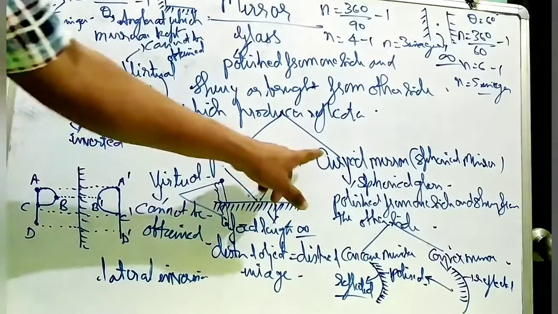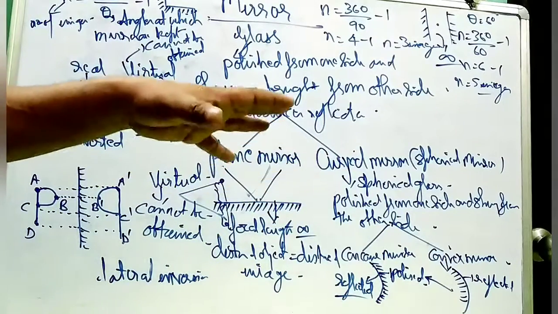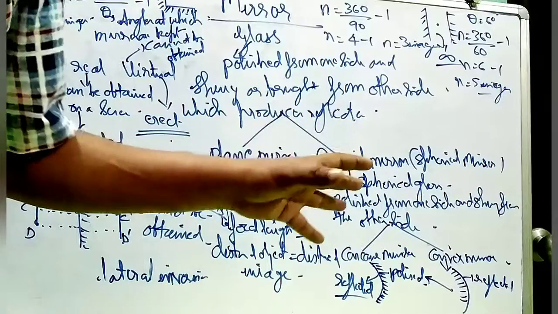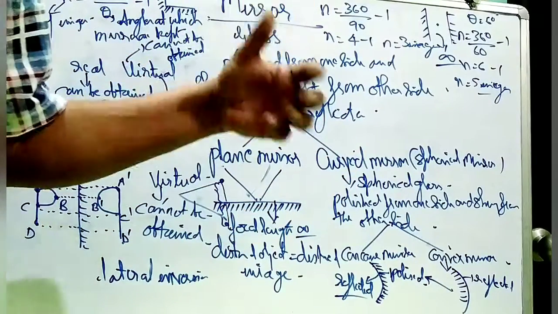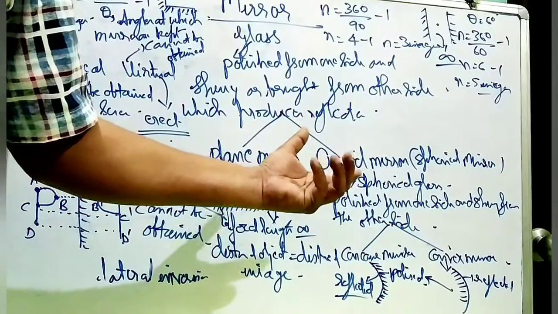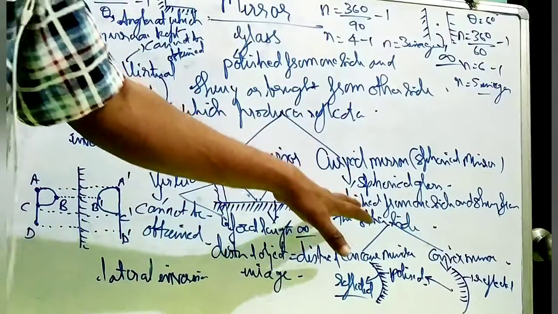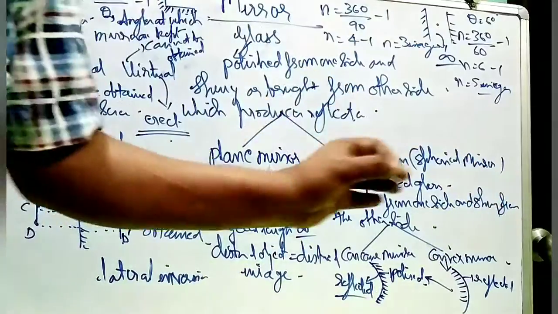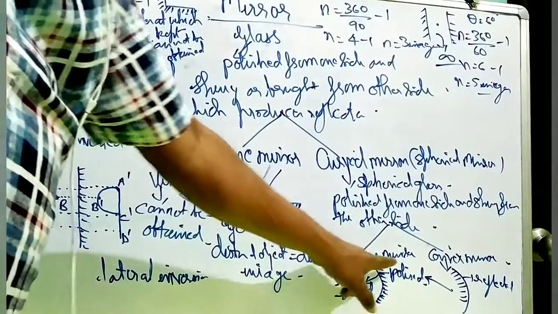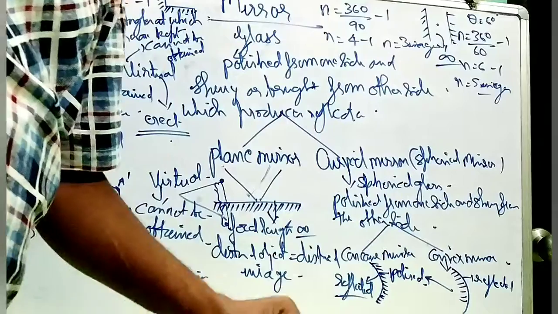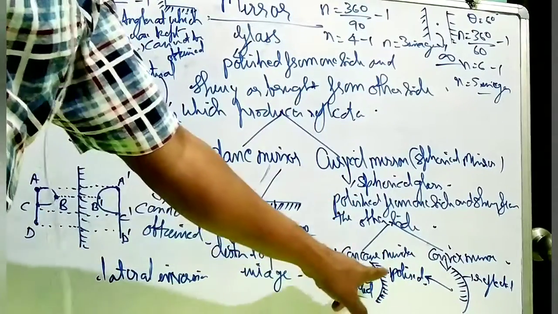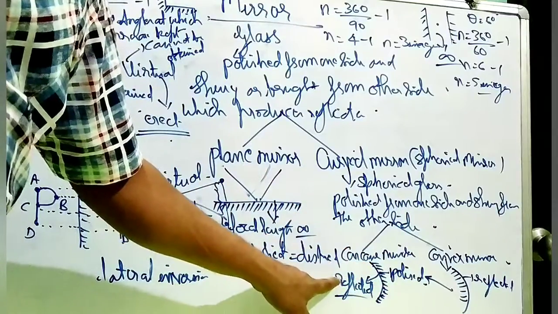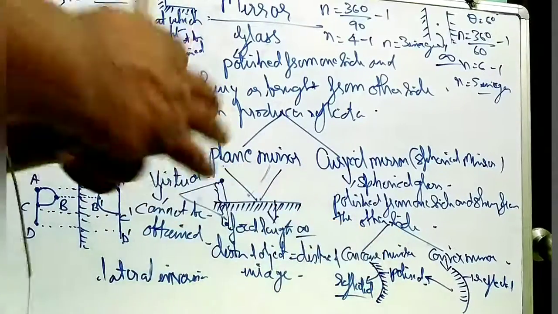First of all, we will discuss once again the curved mirror. For the curved mirror we want a spherical glass, a spherical glass which has been polished from one side and reflected from the other side. The other side is a shiny surface. Then it will produce a spherical mirror. Now spherical mirrors are generally of two types, concave mirror and convex mirror. Concave mirror, which is the curved glass polished from outside but reflected from inside, is also known as a converging mirror.